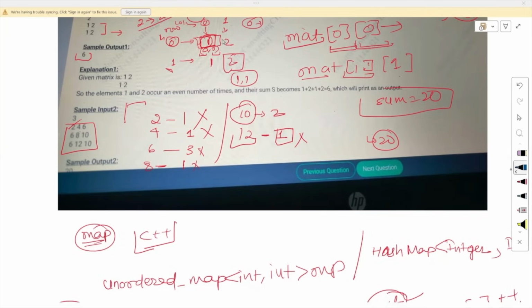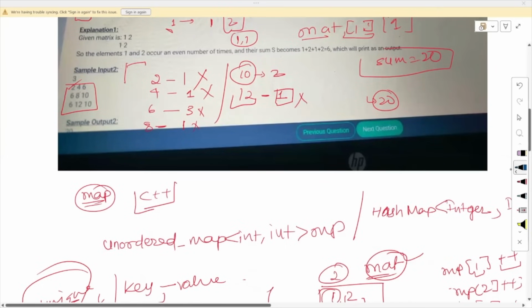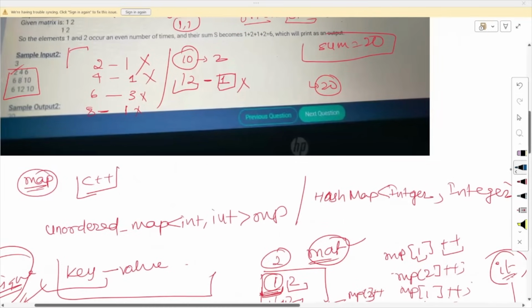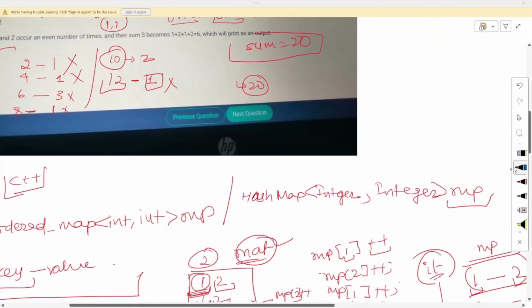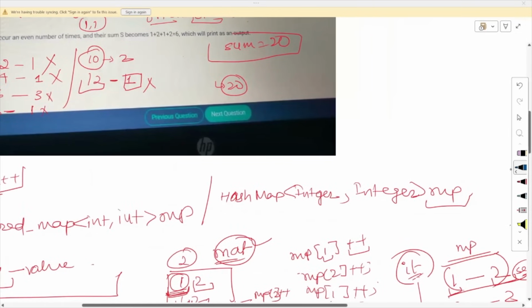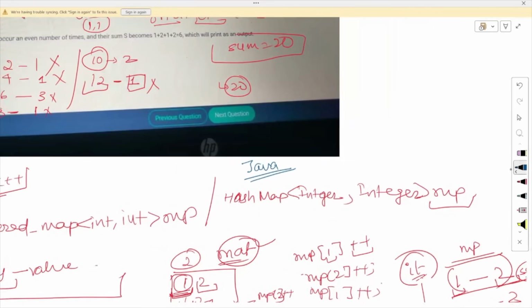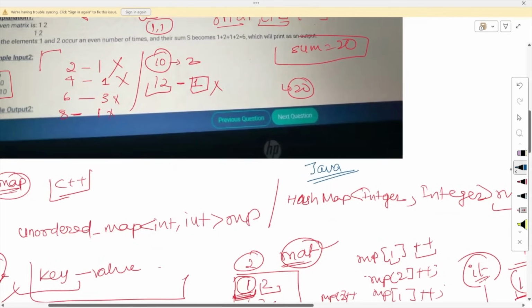Okay. So to find the occurrence of an element in any array or matrix, I will be using the map concept. In C++, you can use an unordered map or ordered map, whatever you want. I am using an unordered map here. And in Java, you can use the same map as a HashMap. Whatever language you are coding in, no worries, the functionality will be the same.